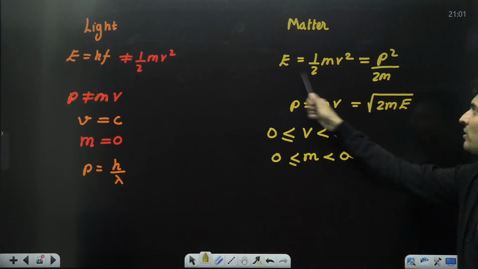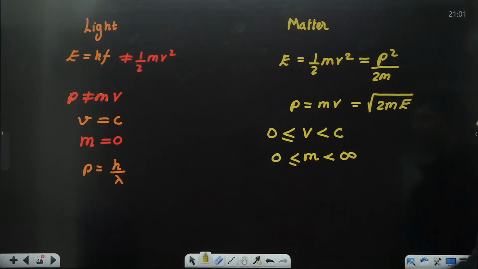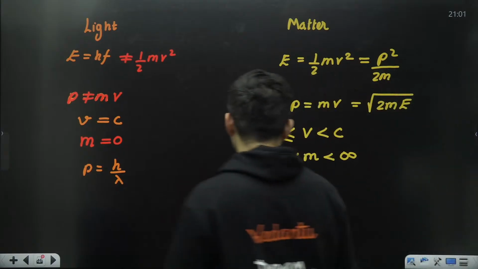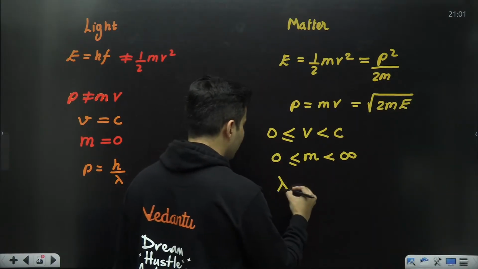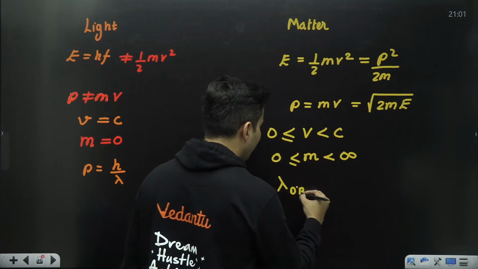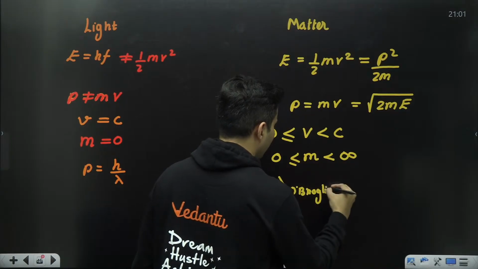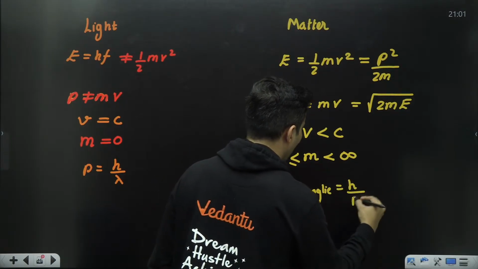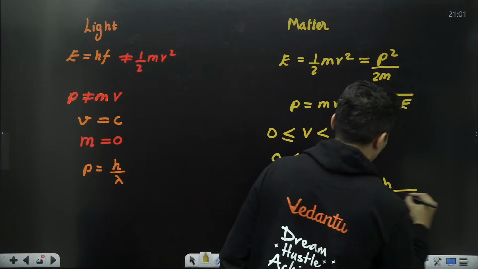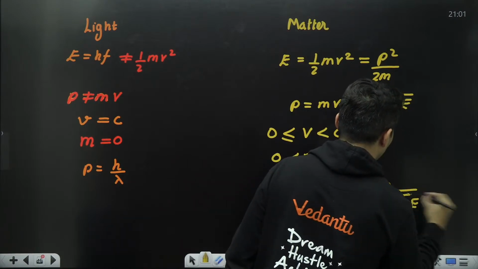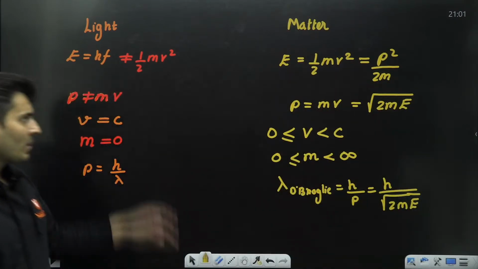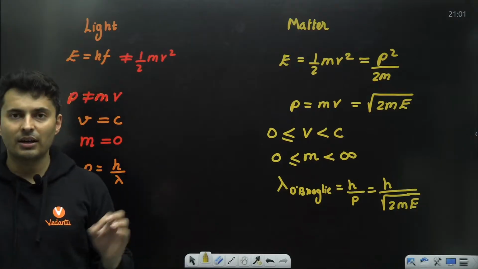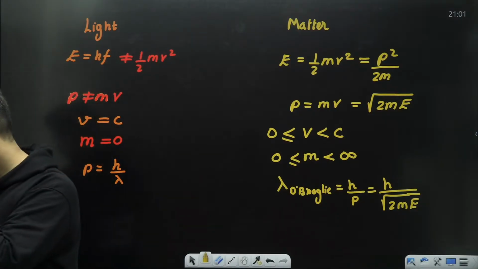So p square is 2me, or p is the root of 2me. This is also something which you can write. Here you get something called the de Broglie wavelength of the matter wave. The de Broglie wavelength is h by momentum, which is h by root 2me for the matter wave. These are the main critical aspects that you must remember.